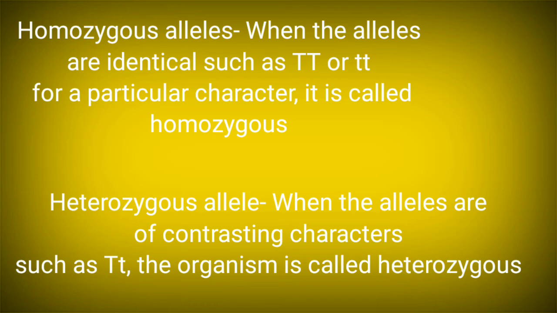Here both the alleles are different, and such a type of allele form is called heterozygous. Heterozygous alleles or heterozygous individuals. I hope all of you have understood these two terms. Now next we come to the genotype and phenotype.